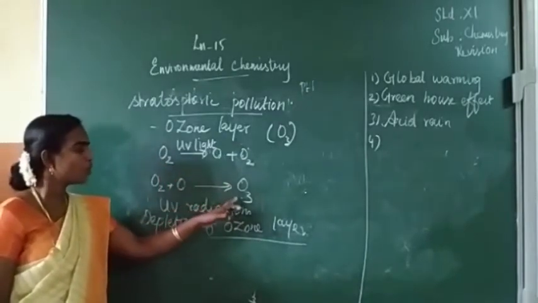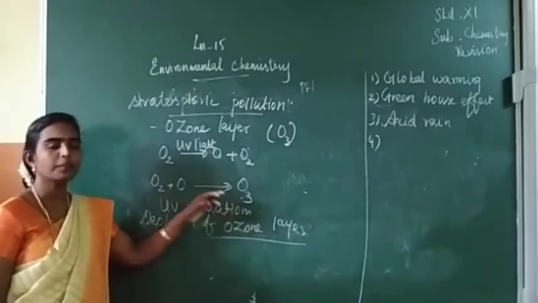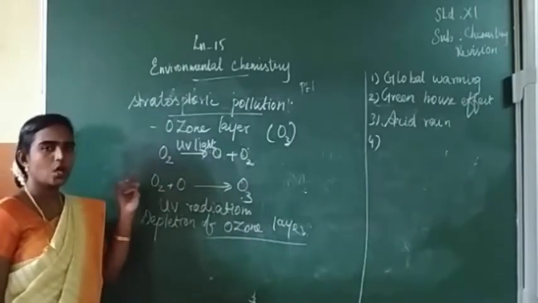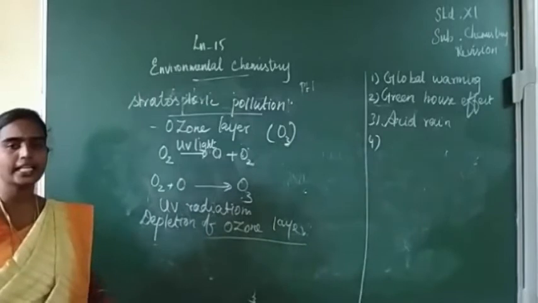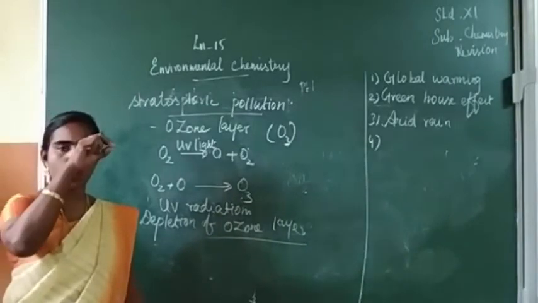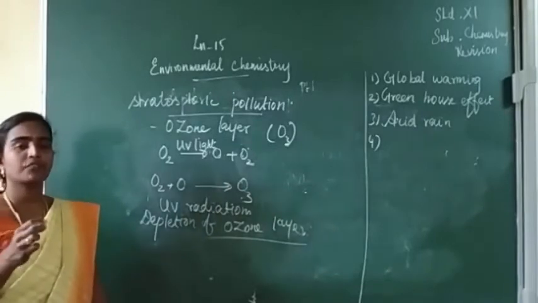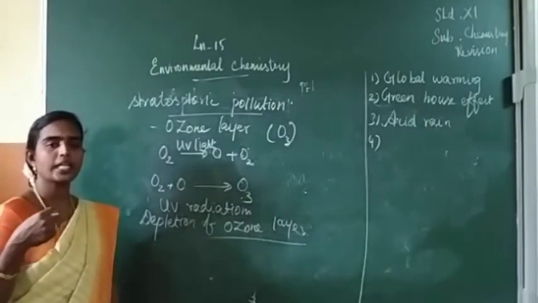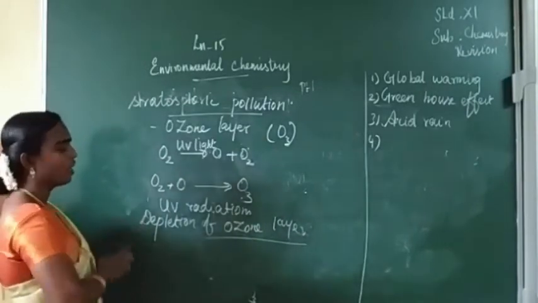When ozone molecules are decomposed into oxygen molecules, it forms a hole in the ozone layer. So when a hole is created in the ozone layer, UV radiation directly enters towards the earth, and it gives harmful effects, even for human beings, skin cancer, and for animals and plants also.